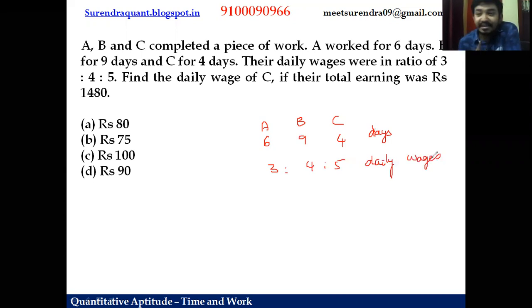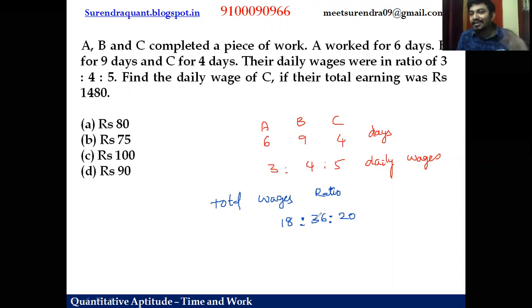Can I multiply the daily wages ratio with the number of days of the work? They will get the total wages ratio, right? So what is the total wages ratio then? You can obtain the total wages ratio by multiplying 1 day wages with the total days. So 6 days, 1 day 3, so 18 parts. What about B? 9 4s are 36. What about C? 5 4s are 20 parts. So simply this is the ratio of the total wages. So the 1 day wages ratio is different and the total wages ratio is different. Why? Because the number of days are different, unequal days.